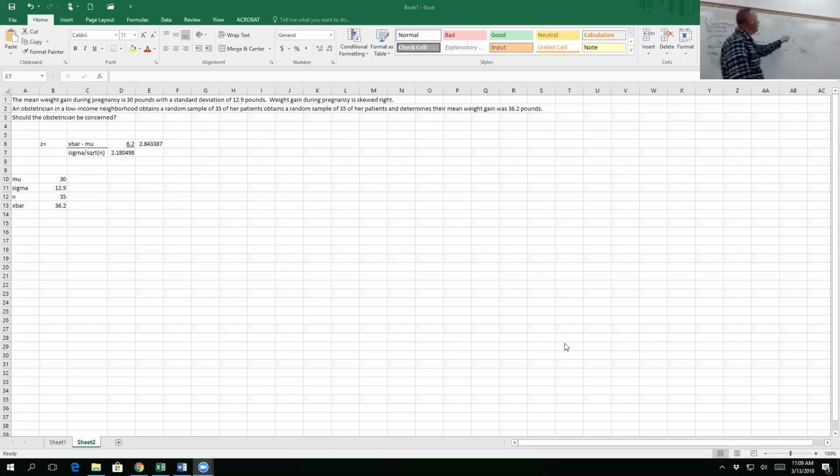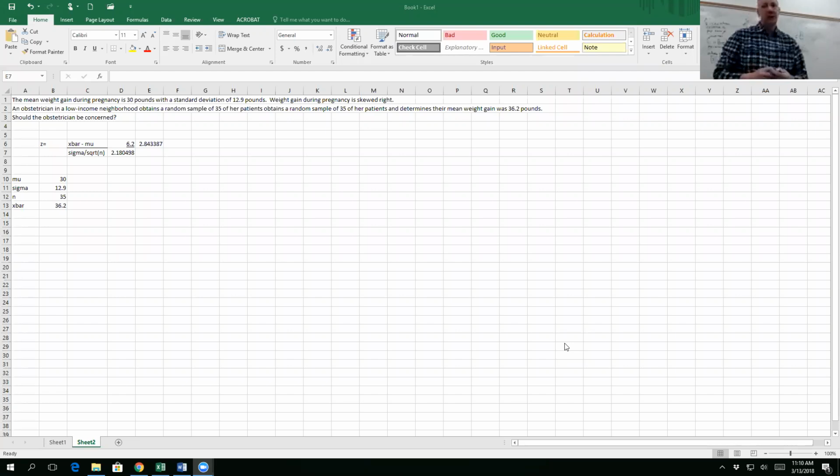Now I drew this if it was unbiased, but the reality is the mu in this case was 30 pounds, but my X bar was 36.2, much higher. Now the question is, am I in the tail? Basically, these two pictures are now combined into a single graph. I'm concerned if the women are gaining too much weight, if they're in the tail. If they're in the white part, I'm okay. Does that make sense?